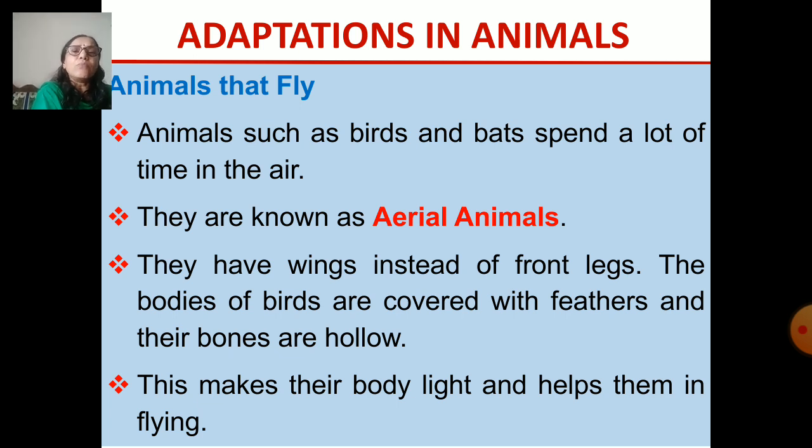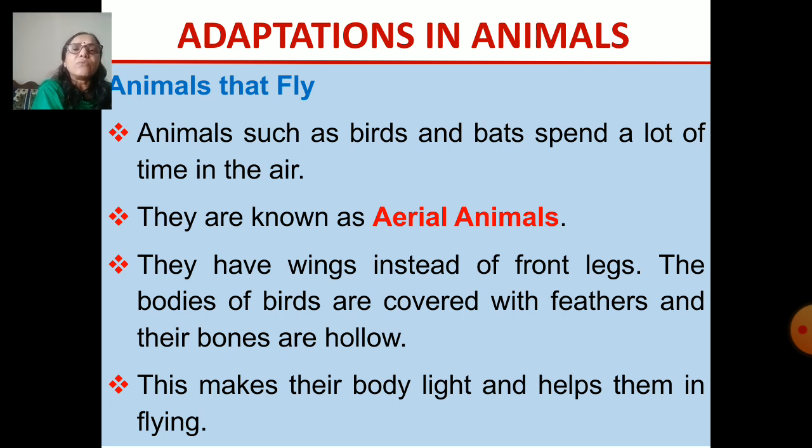Another thing, the bodies of the birds are covered with feathers to keep them warm, and also their bones are hollow. Hollow means they are light in weight, and because of this, it helps them to fly. Because only a light body will be able to lift and fly.